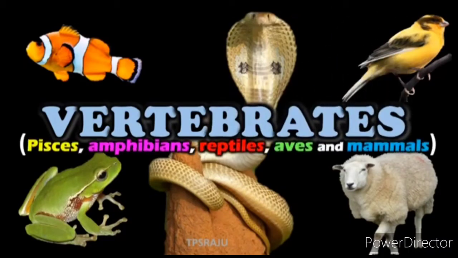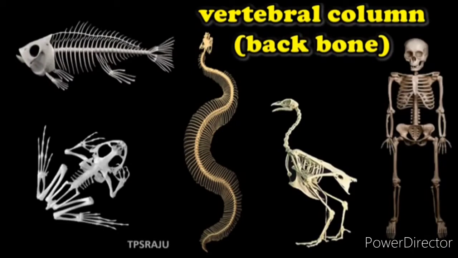Everybody knows, what are vertebrates? Vertebrates are the animals which possess a spinal cord in their body. What is a spinal cord? It is also known as the backbone. Some animals, like fish, frog, snake, bird, and human beings, all these organisms contain a spinal cord in their body. It is known as the vertebral column. Generally, we call it the backbone.